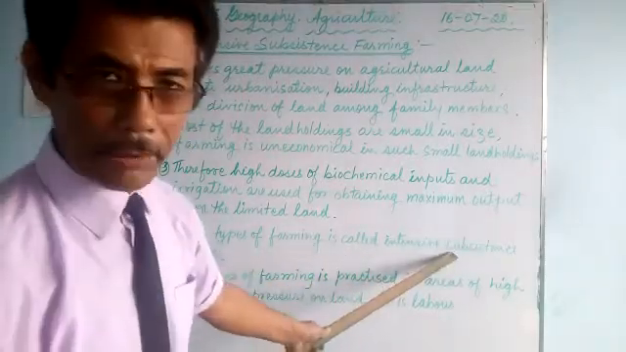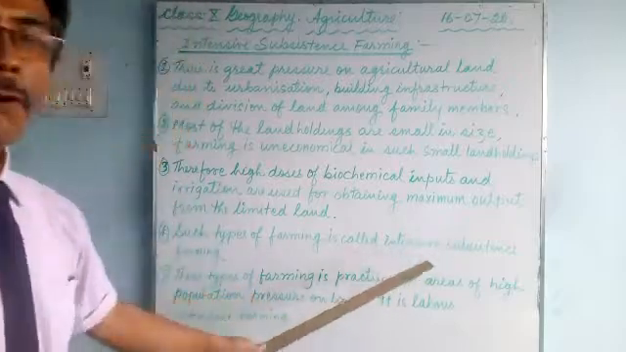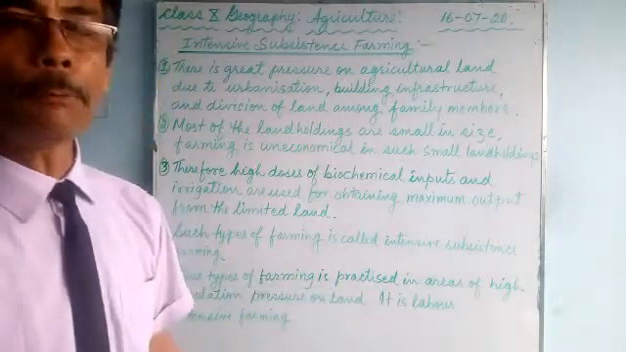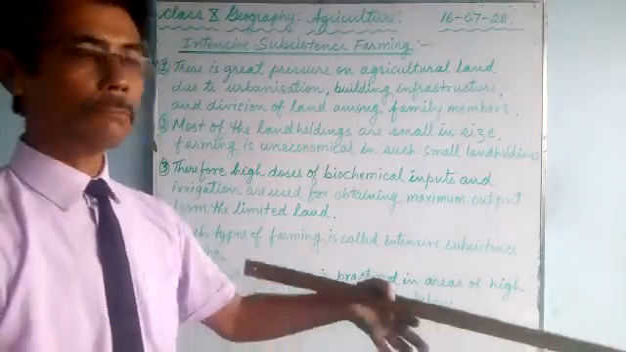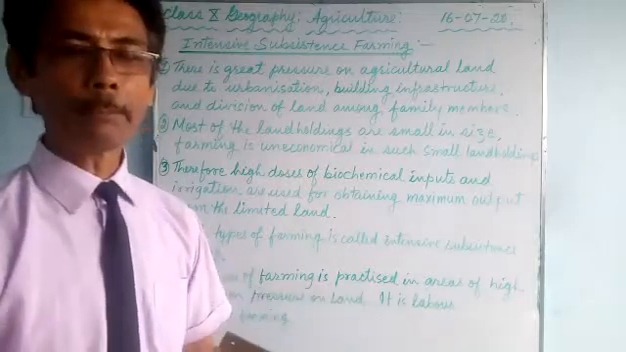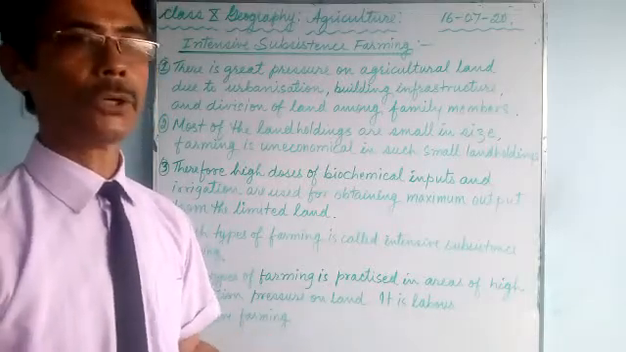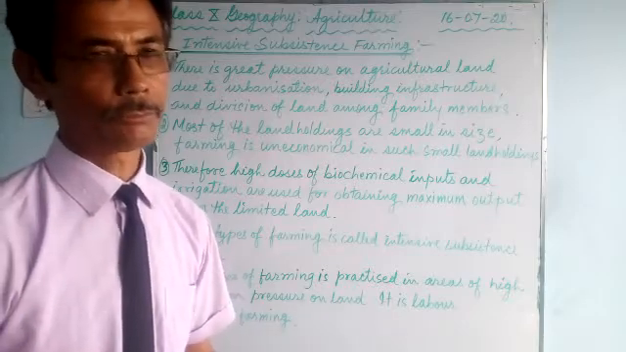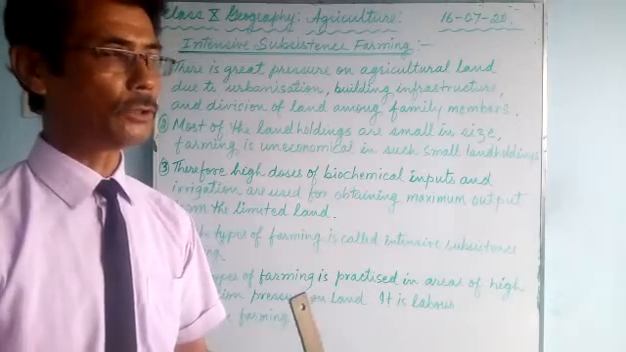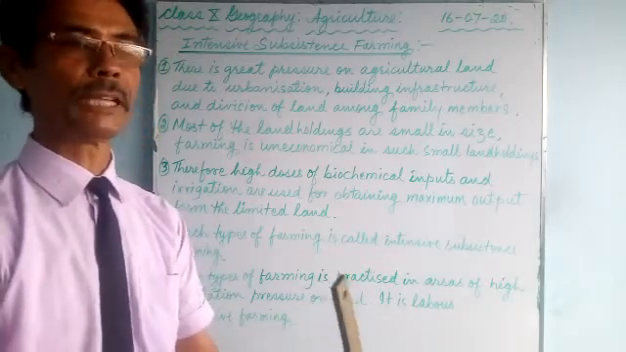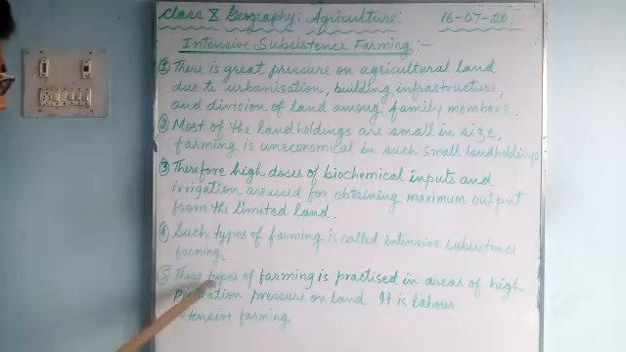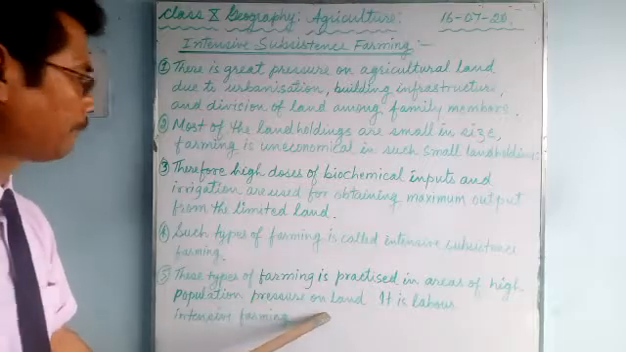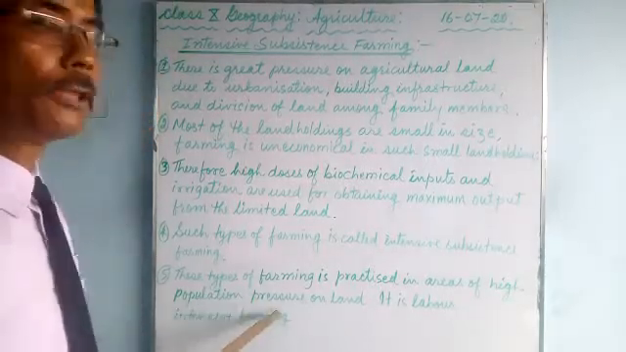Subsistence means growing for the family. This type of farming is practiced in areas of high population, or near the cities, or in areas of high density of population, because due to high density of population, the land holdings become smaller and smaller. So it is practiced in areas of high density of population and pressure on land.